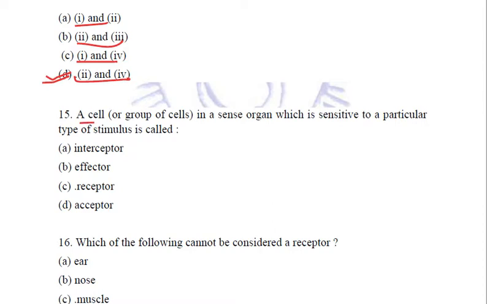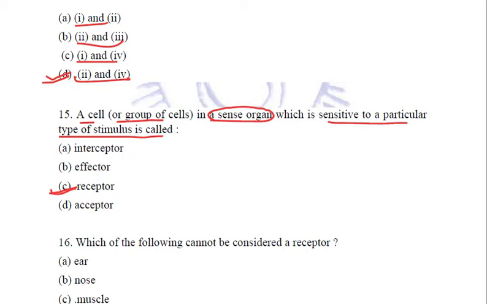A cell or a group of cells in a sense organ which is sensitive to a particular type of stimulus is called, now they are called receptors. Receptors are the cells or groups of cells in sense organs which are sensitive to a particular type of stimulus. It may be of any form. And the receptors, we already know, are five: thermo, photo, phono, olfacto and gustatory.